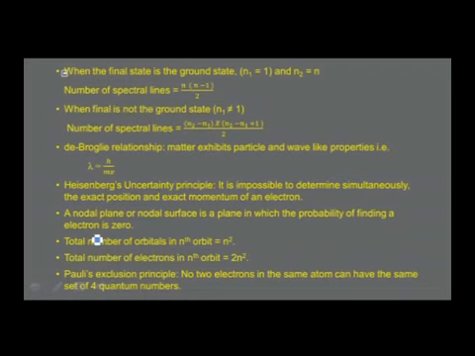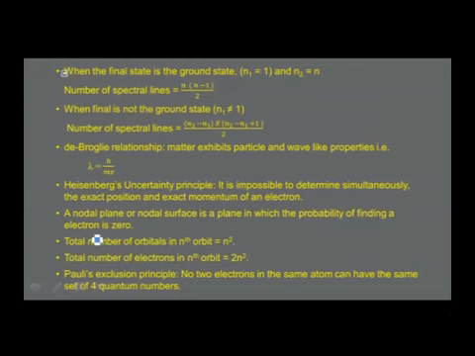De Broglie relationship, which talks about the particle and wave dual nature of the electron, says matter exhibits particle and wave-like properties. That is, lambda is equal to h by mv. Lambda is the wavelength, h is Planck's constant, m is the mass, and v is the velocity.